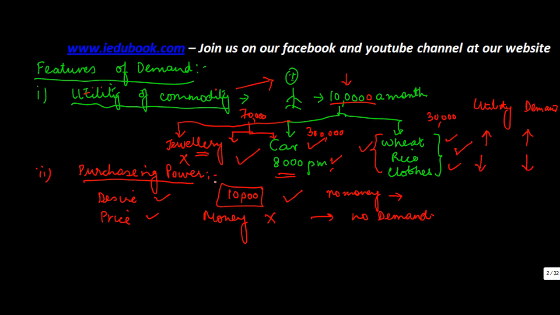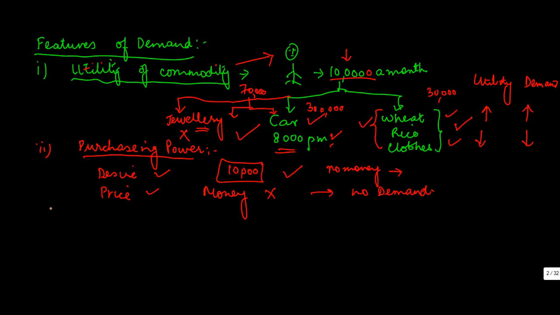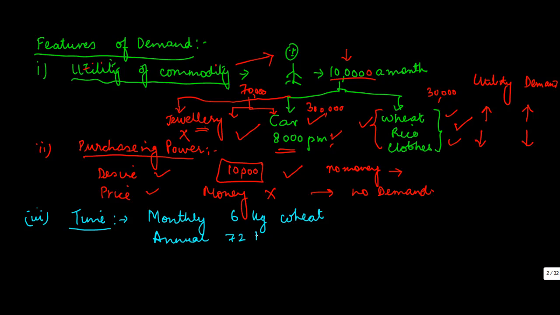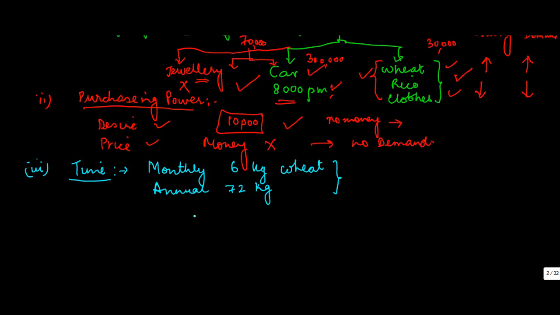The third is demand is also dependent on time. So as I told you in the previous example, the monthly demand for wheat might be 6 kg. The annual demand might be 72 kg. So it's also dependent on the period of time for which you are considering. Right?